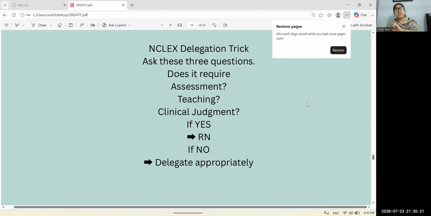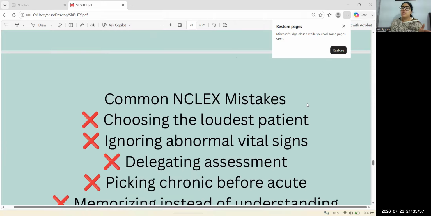If yes, then you can't delegate, because initial teaching is done by the RN. The LPN can reinforce teaching, but they can't give initial teaching. Does it require clinical judgment? If yes, then it also cannot be delegated. It is also done by the RN. If the answers to these questions are no, then you can delegate it appropriately and safely according to the scope of the LPN and LVN.